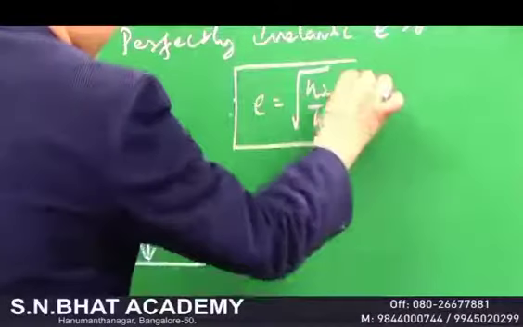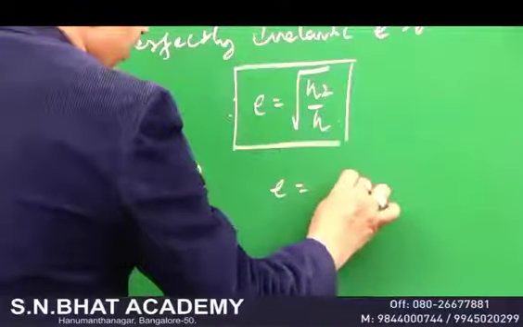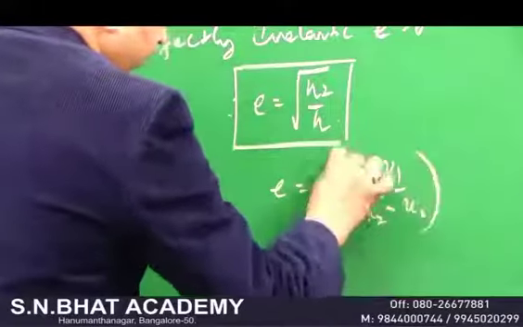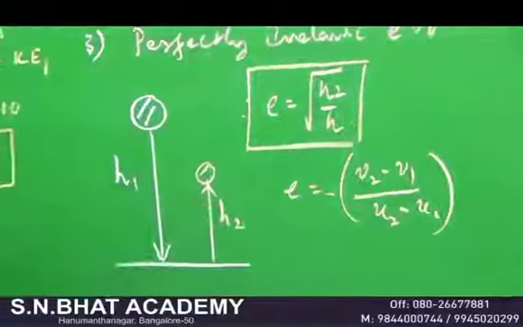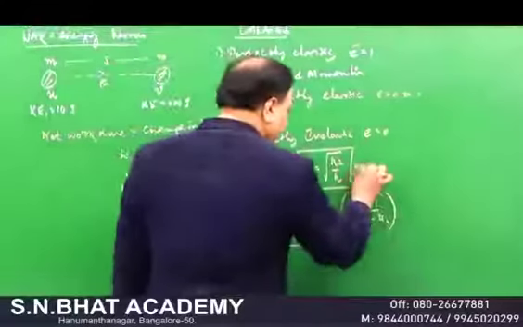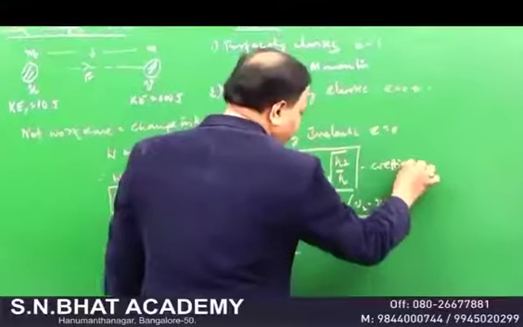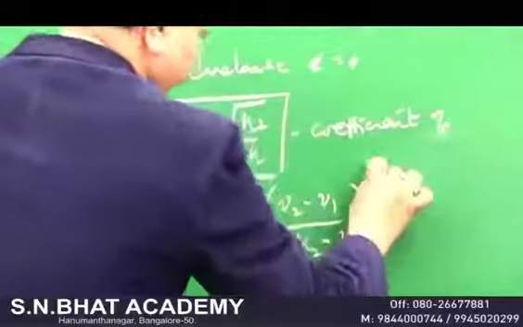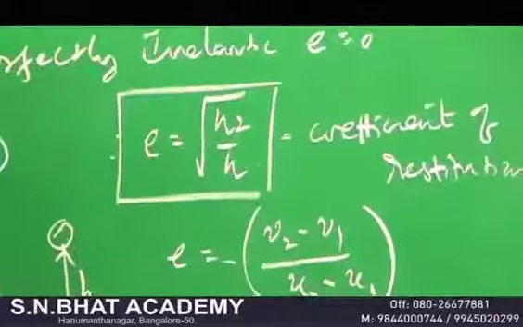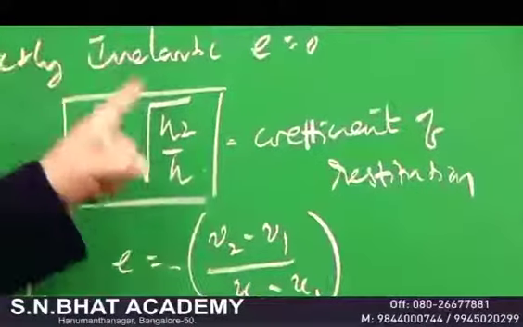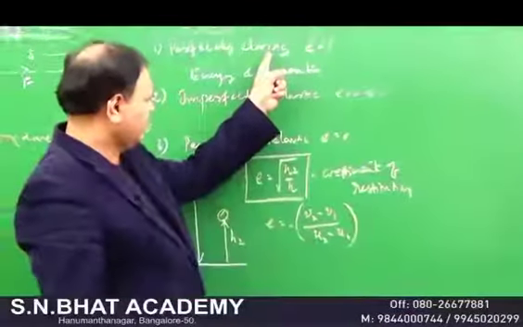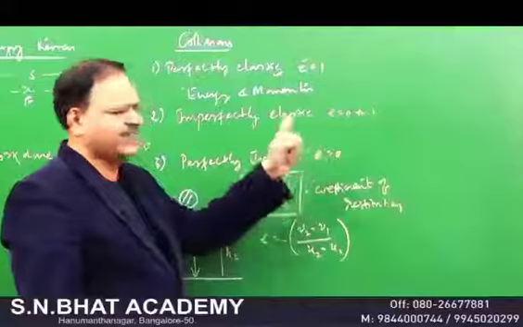Very, very important formula. Another formula for this is equal to v2 minus v1 divided by u2 minus u1, with a negative sign. So this is the expression for what is known as the coefficient of restitution. It is called Newton's coefficient of restitution. Very, very important it is. You calculate it to decide whether elastic, inelastic or imperfectly elastic. Most of the collisions are neither perfectly elastic nor inelastic, it is in between.